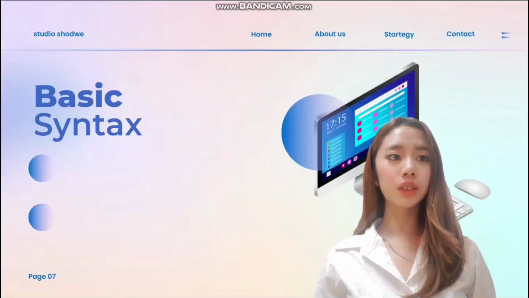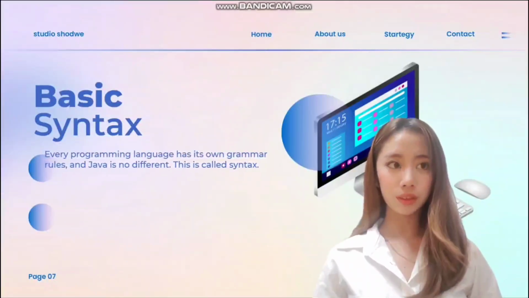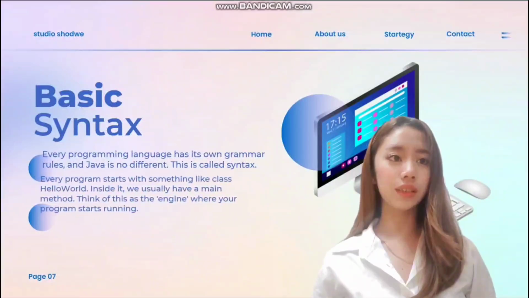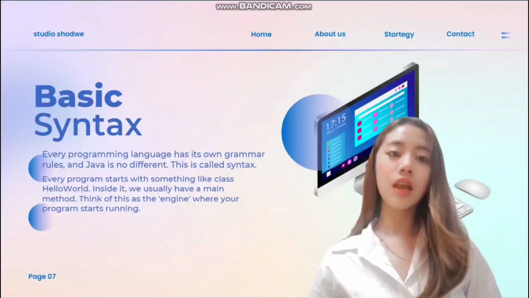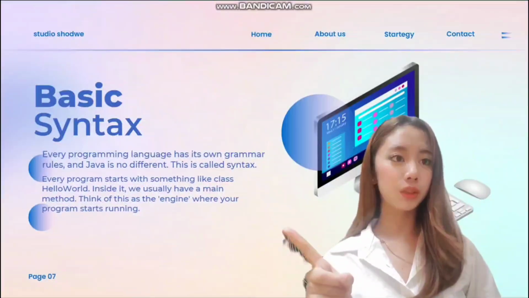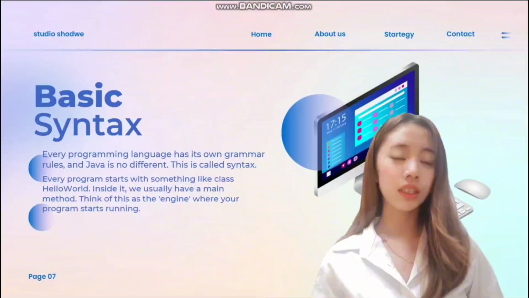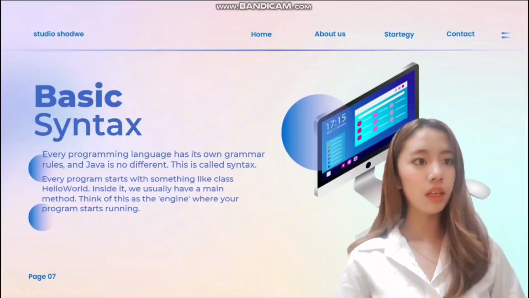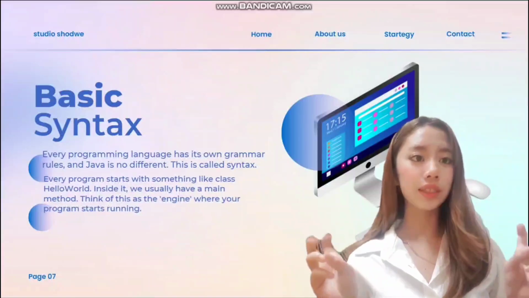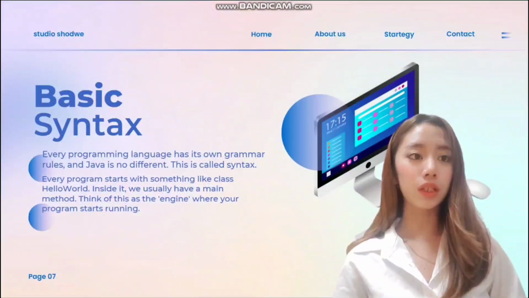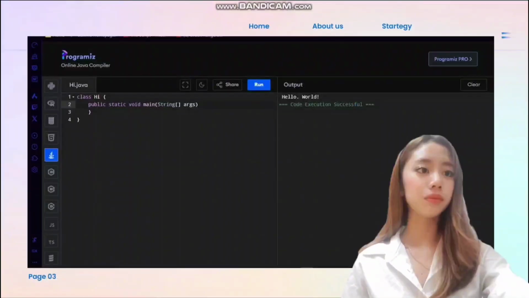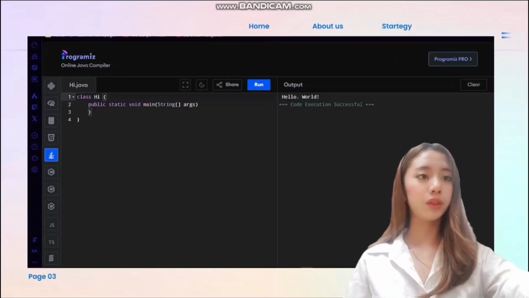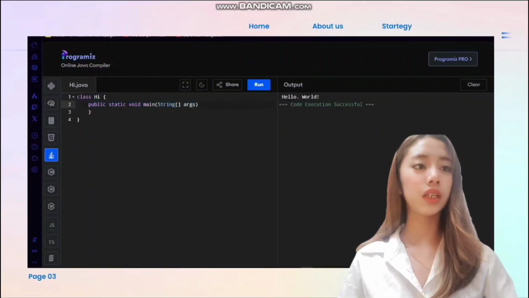Every programming language has its own grammar rules, and Java is no different. This is called the syntax. In Java, first, every program starts with a class. Inside it, we usually have a main method. Think of this as the engine where your program starts running. For example, we have the public static void, which is this, and we're going to try to code.